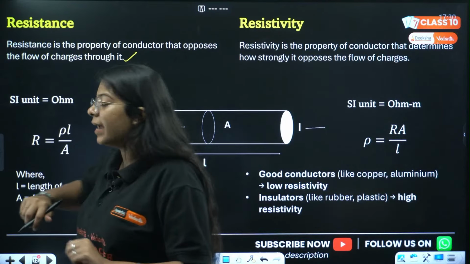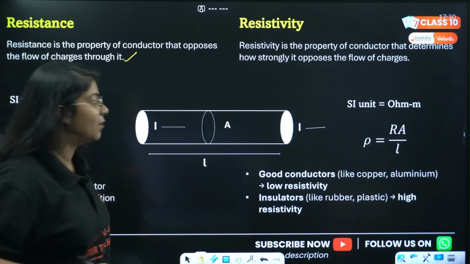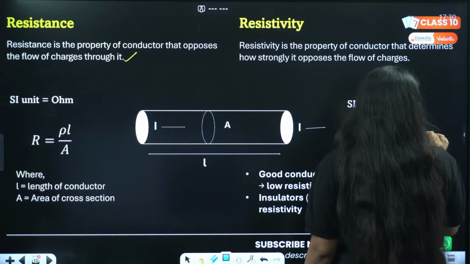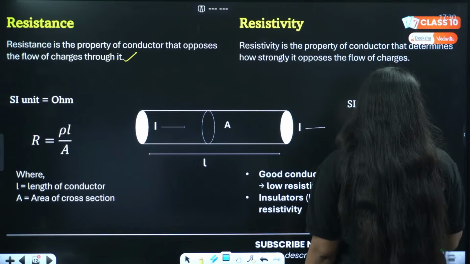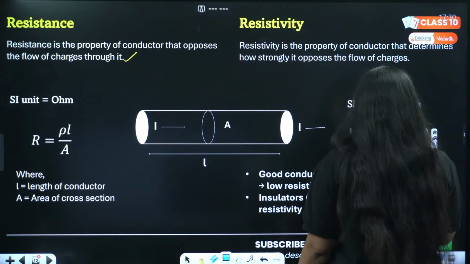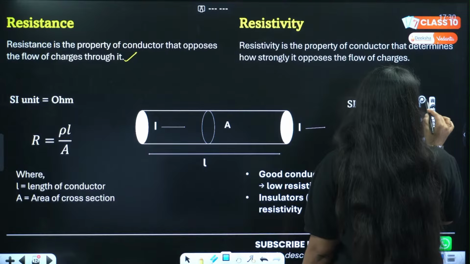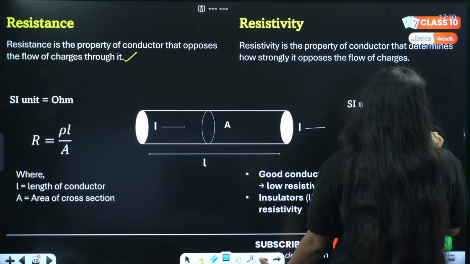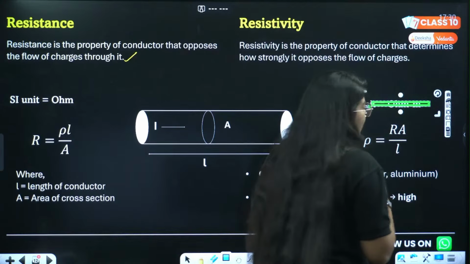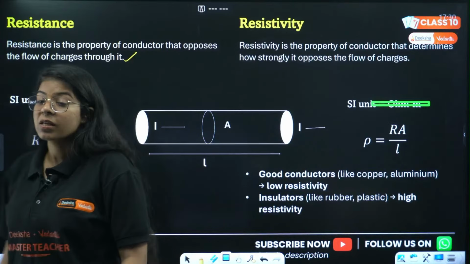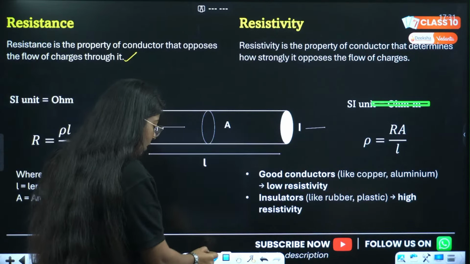अच्छा, वो तो लिखा है. What is the SI unit of resistivity? वो बताओ. Let me just hide this. I can't, but ठीक है, I'll try. What is the unit of resistivity? जल्दी बताओ, जल्दी बताओ. What is the SI unit of resistivity? Until then, I'll tell you what is the SI unit of resistance.